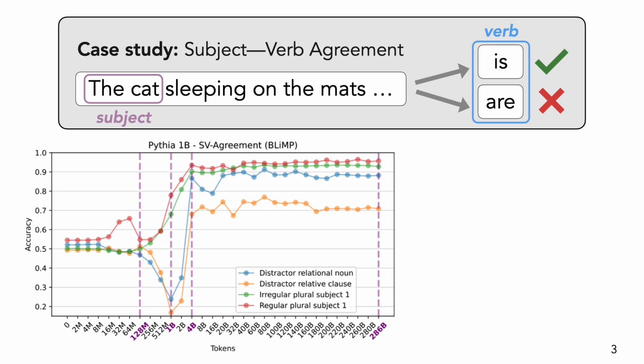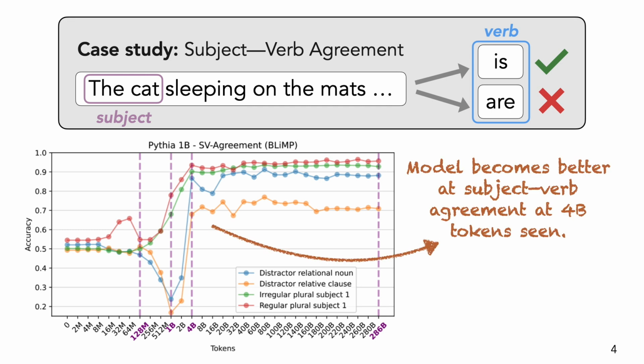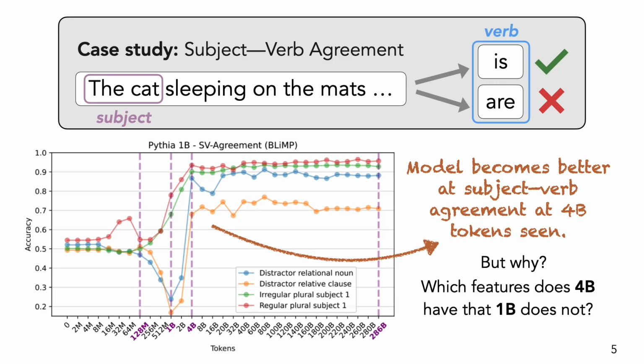Let's take as an example our case study task, subject-verb agreement. The goal of the task is for the model to generate the right verb completion such that it agrees with the subject. To measure the model's progression over training in this task, we can trace some metric like accuracy and point to where the model got better at subject-verb agreement. But exactly which features make this 4B token checkpoint, for example, better than earlier ones, or whether any early features persist all the way to the end of pre-training is unknown.